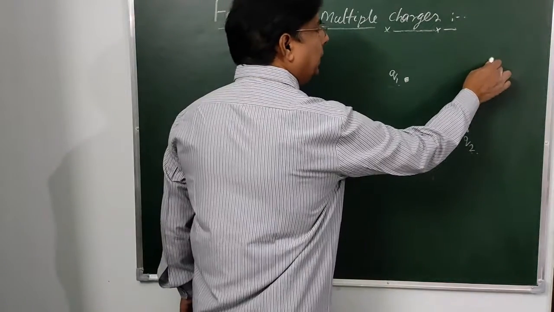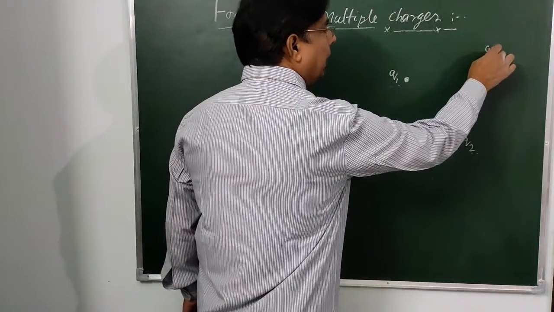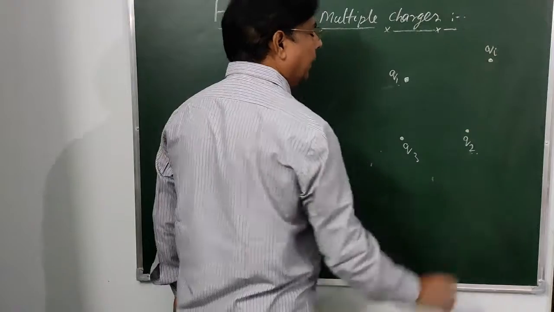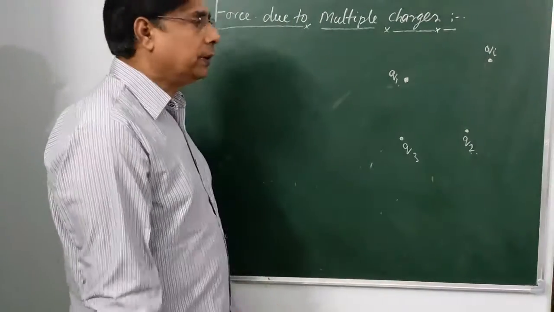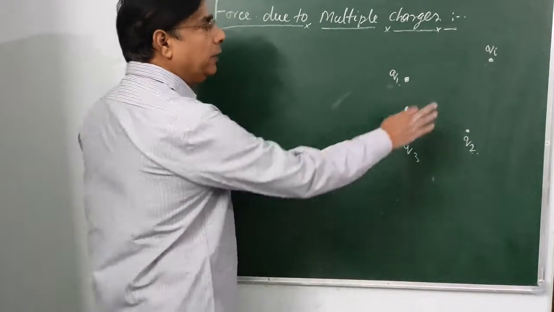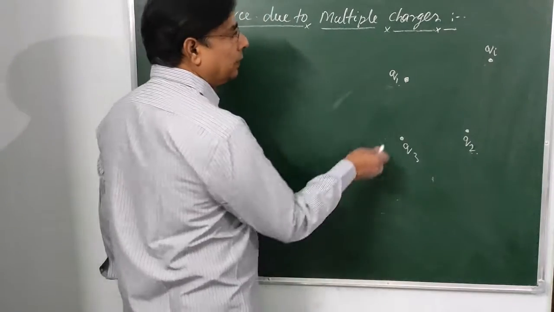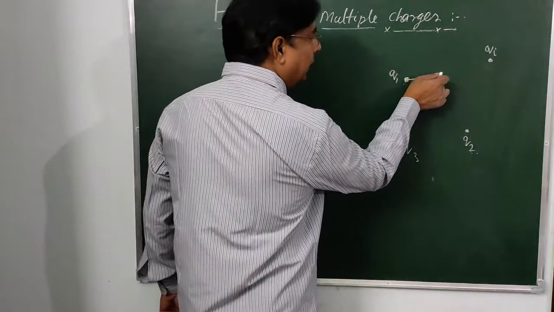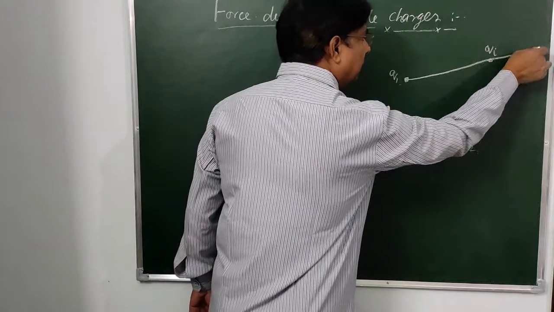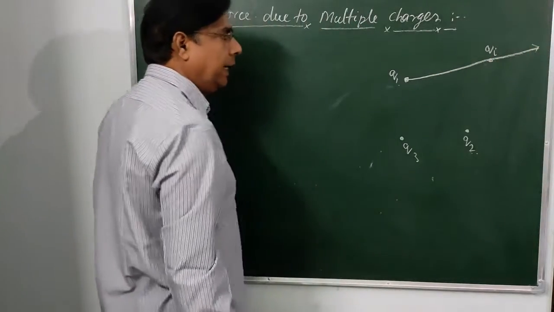And this is the point where a charge qi is placed. We have to find the net force, total force acting on this charge qi due to these three charges. So it will have the direction of this force, as the nature of these charges is the same.